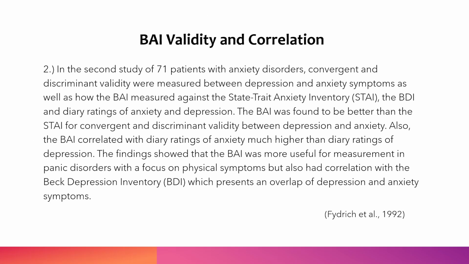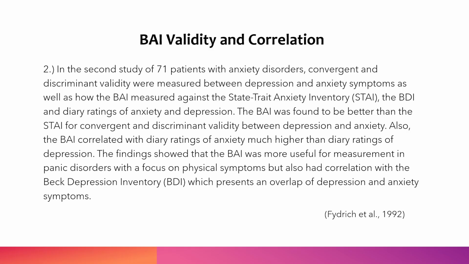In the second study of 71 patients with anxiety disorders, convergent and discriminant validity were measured between depression and anxiety symptoms, as well as how the BAI measured against the State Trait Anxiety Inventory, the BDI, and daily diary ratings of anxiety and depression. The BAI was found to be better than the STAI for convergent and discriminant validity between depression and anxiety.